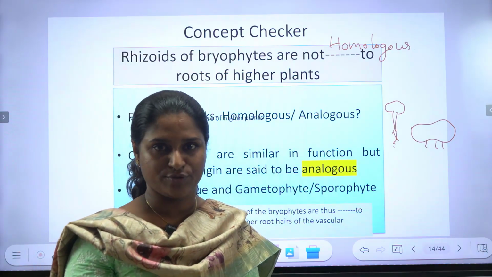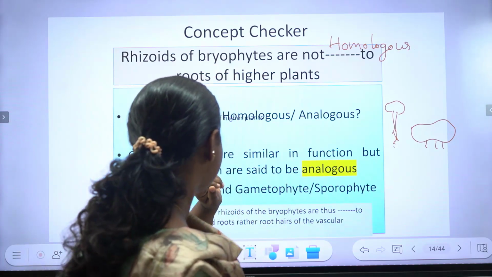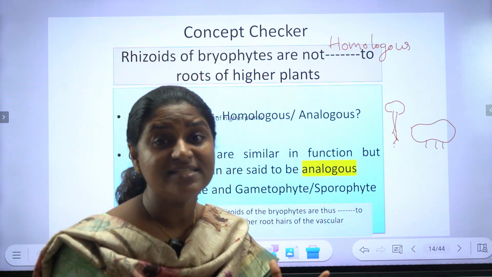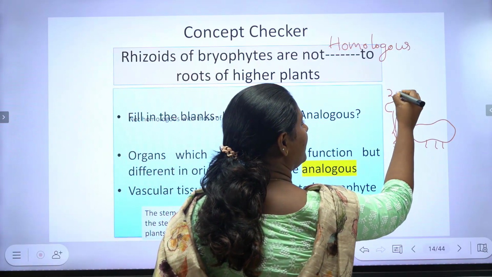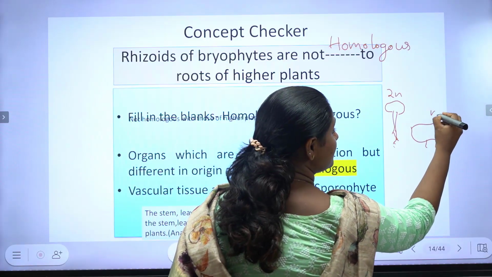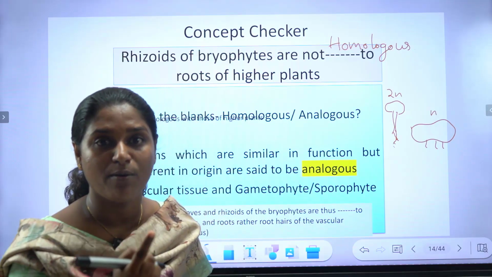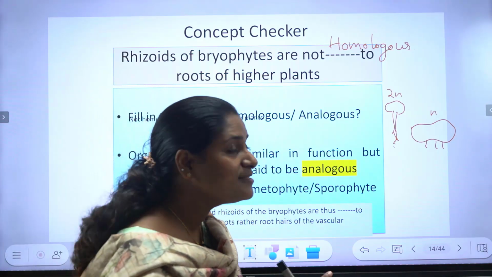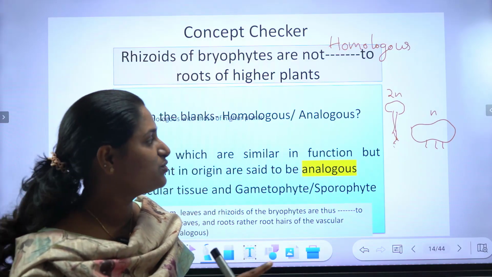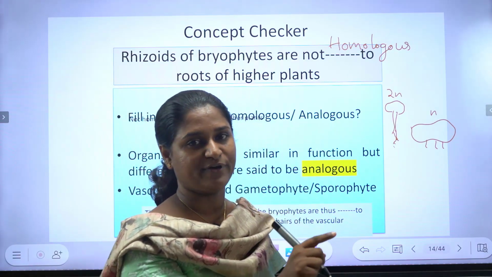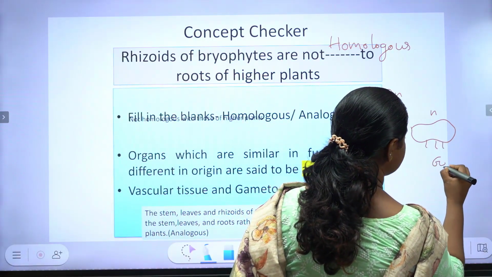Anchorage and absorption, right? So they share similar functions, but their origin is different. What is the difference? Larger plants are diploid, whereas bryophytes are haploid. So similar in function but different in origin. So, root hairs of higher plants are analogous to the rhizoids of bryophytes. And also, this is the gametophytic phase.